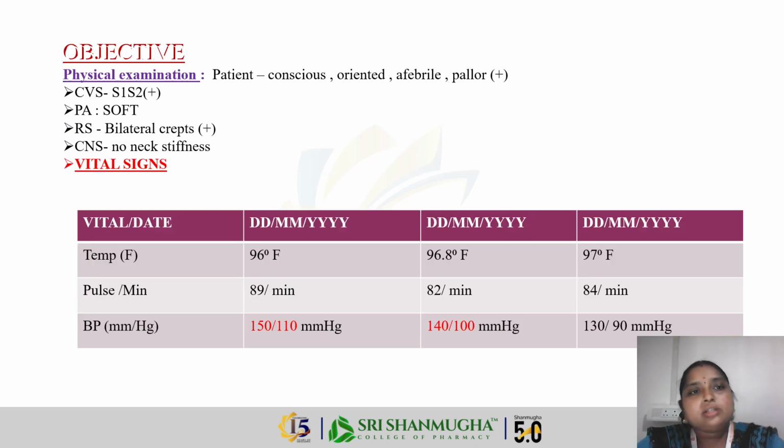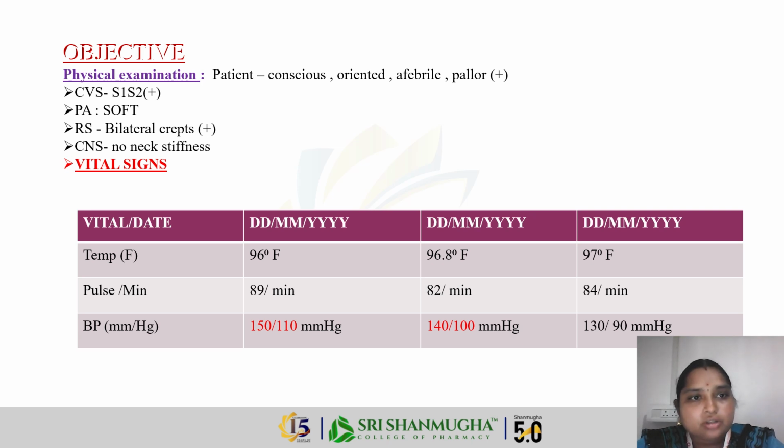In the objective part, while doing the physical examination, the patient was conscious, that is, alert and oriented, answering all the questions, and afebrile. He does not have any fever or pallor. Pallor means an anemic condition. In CVS, S1 and S2 sounds are heard. The abdomen was soft.